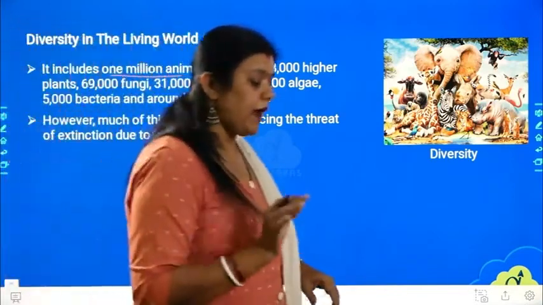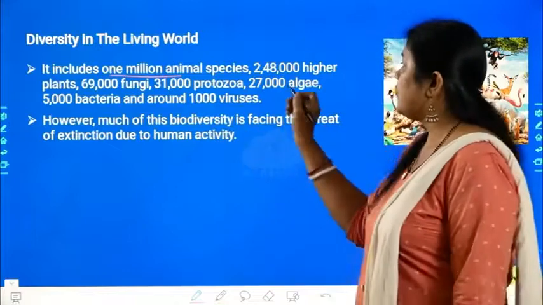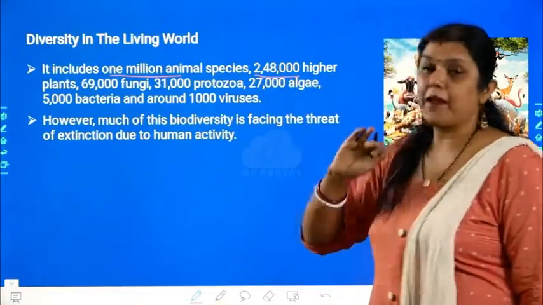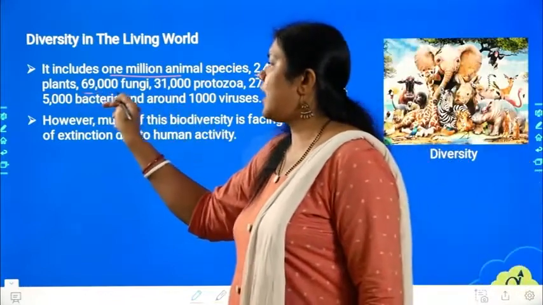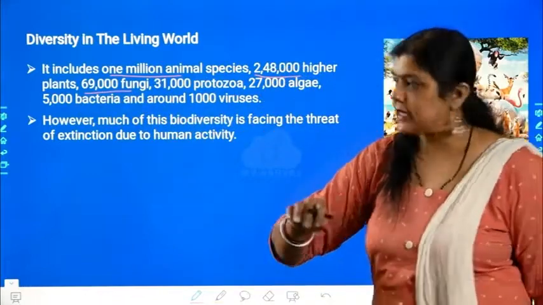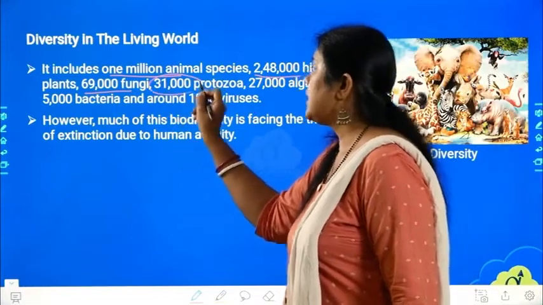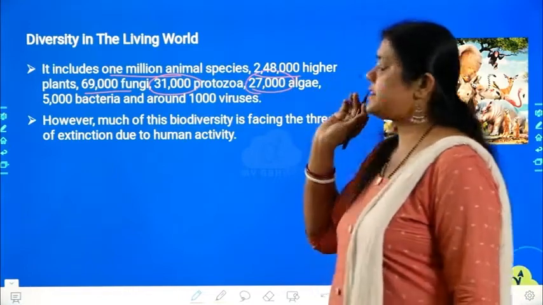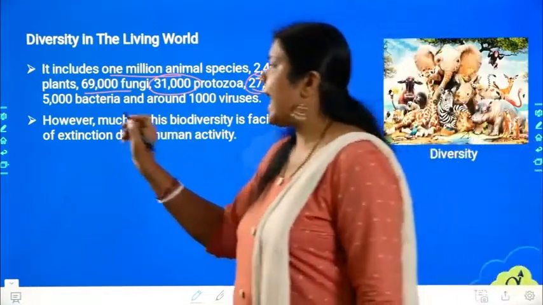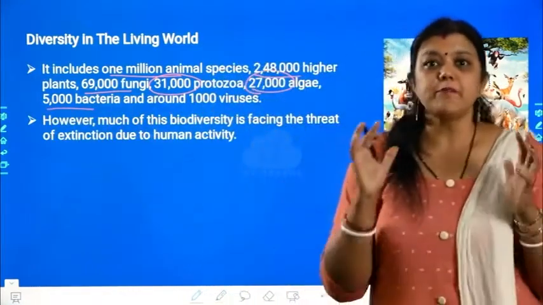2,48,000 higher plants are present. 2,48,000 different species of higher plants are there. 69,000 different species of fungi are there. 31,000 species of protozoa are present. 27,000 species of algae are present, and 5,000 bacteria are there.